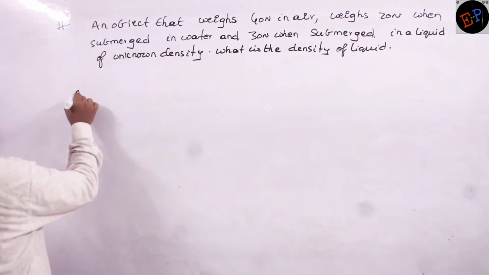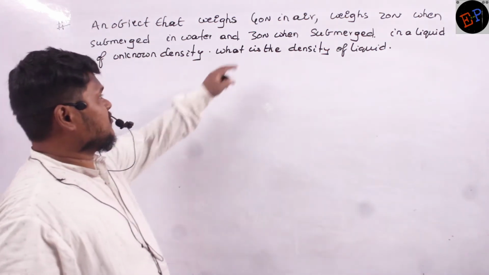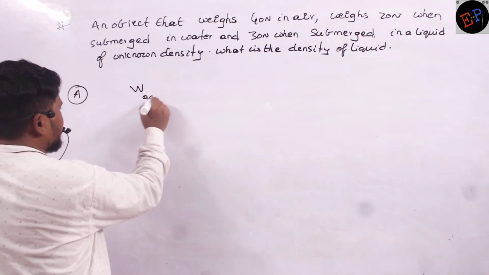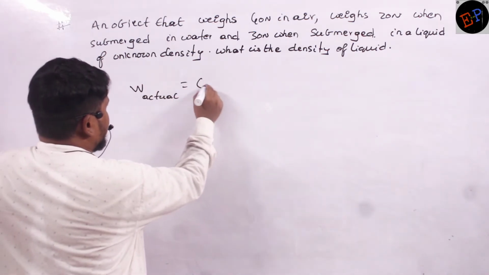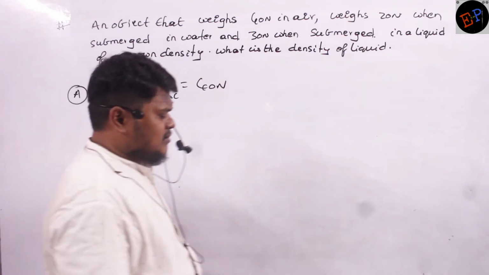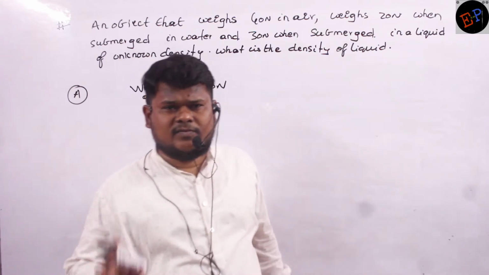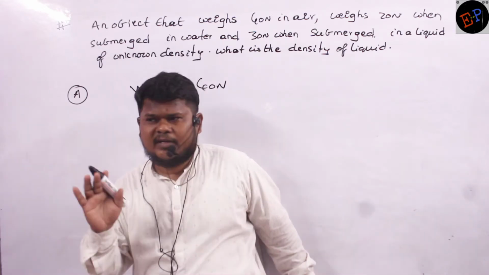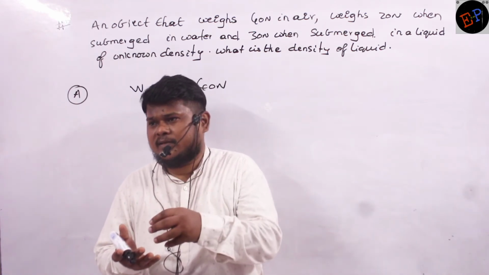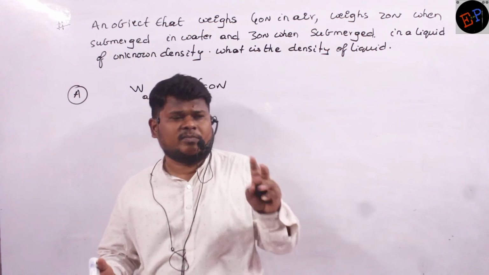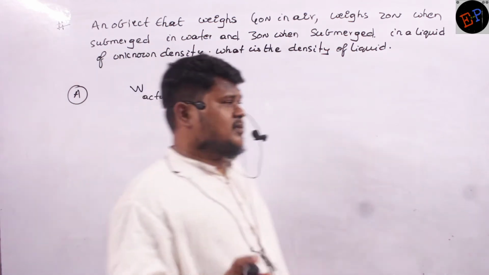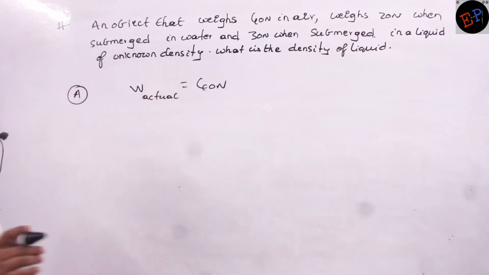Okay. The object weighs 40 Newton in air. What is meant by 40 Newton? It means that is the actual weight of the body. So actual weight is 40 Newton. In air there will also be some force of buoyancy, but that we can neglect. Air is also a fluid. When a body is present in air it also gives some force of buoyancy, but that is very small, so you can neglect it. Whenever the body is in air, you can consider that to be the actual weight of the body, 40 Newton.